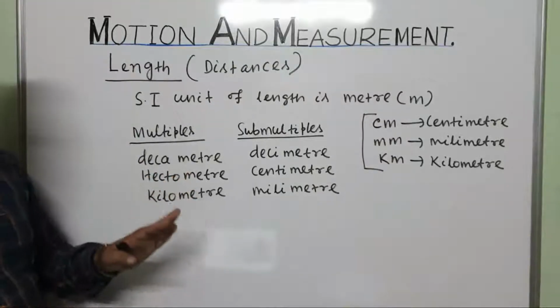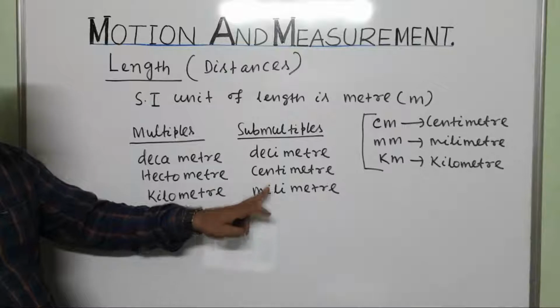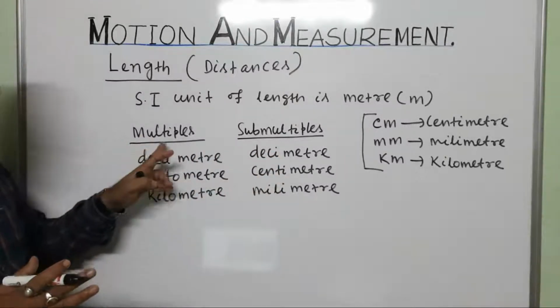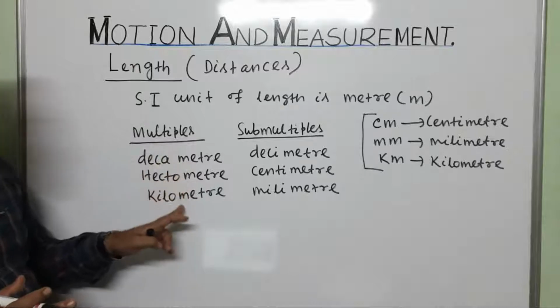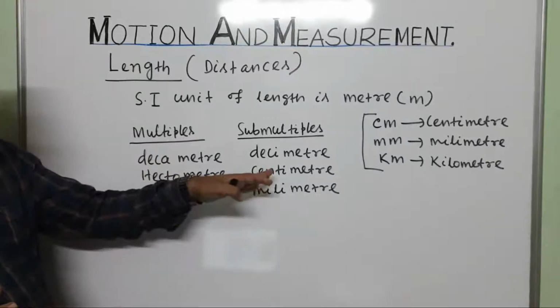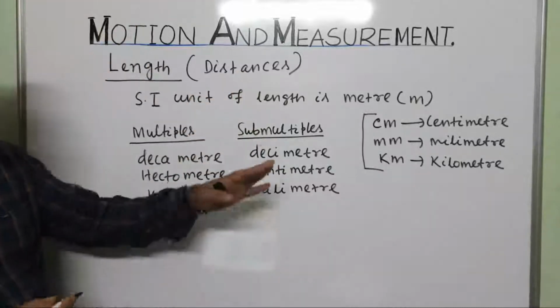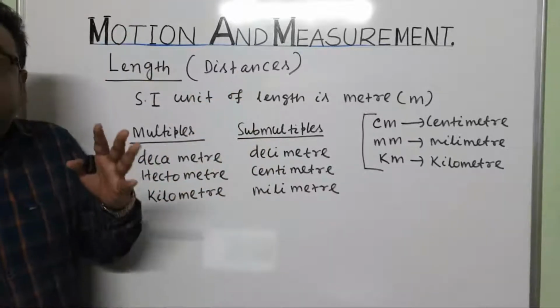But other units are also there: millimeter, centimeter, decimeter, then meter, then decameter, hectometer, kilometer. By multiplying by 10 each time we get the next unit.